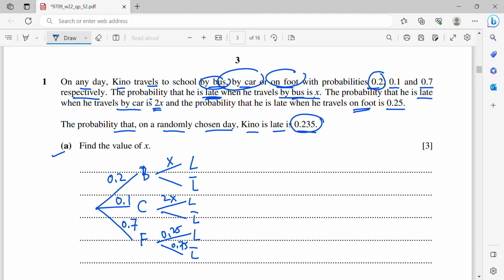It's given that the probability that he will be late is 0.235, so P(L) equals 0.235. When you refer to this tree diagram, basically he will be late by bus, by car, or on foot.